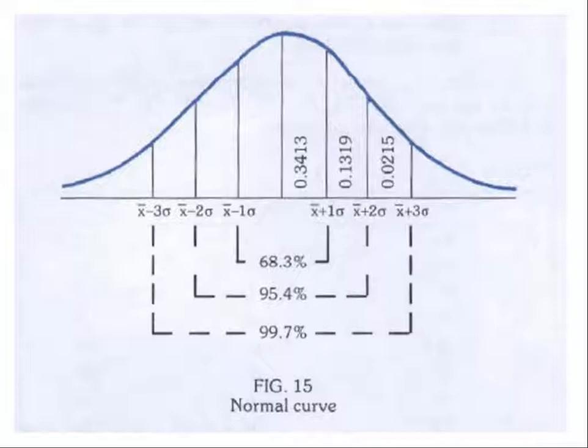Second, mean plus or minus 2 standard deviations, or 2 sigma, covers a population of 95%, and mean plus or minus 3 standard deviations covers a population of 99%. Mean plus or minus 2 standard deviations, which covers 95%, is very important.